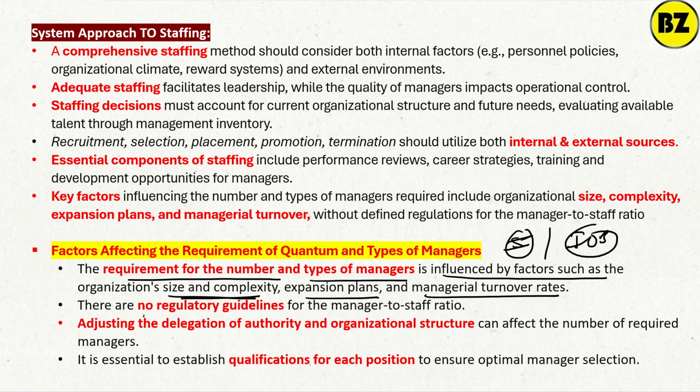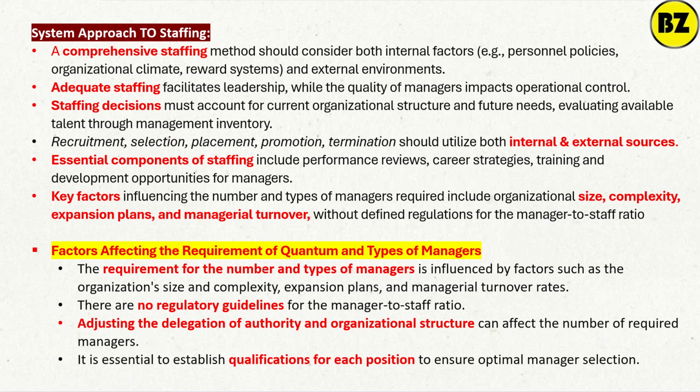So there is no regulatory guideline for the manager to staff ratio. So there is no proper guideline on how many managers there should be and how many should be staff. So the adjustment in the delegation of authority and the organization structure can affect the number of required managers, right?